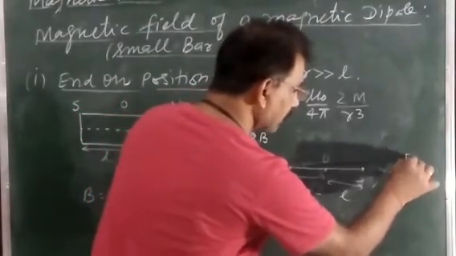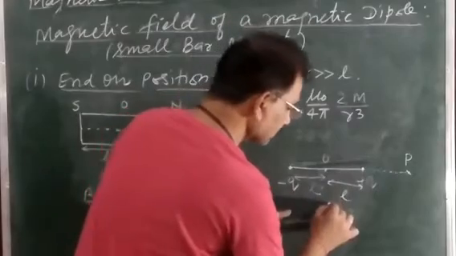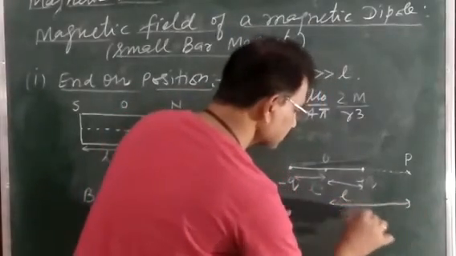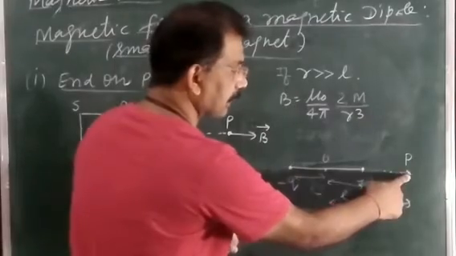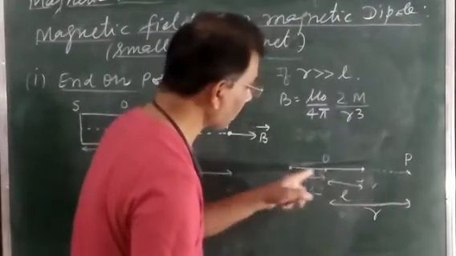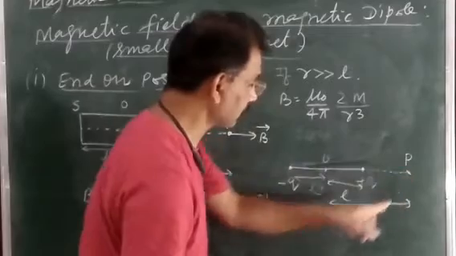Suppose P is a point at distance r from its center where the electric field is to be determined. ये point P कहाँ है? end-on position पे, axis पे.